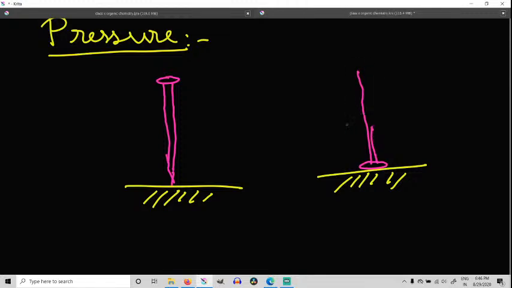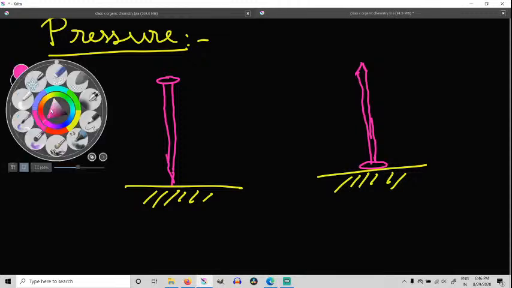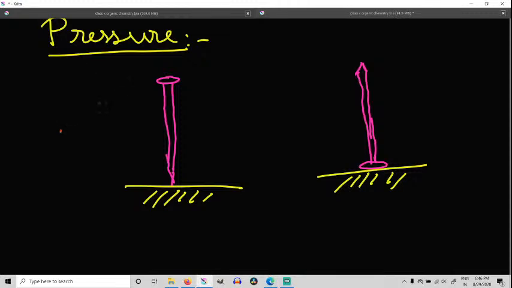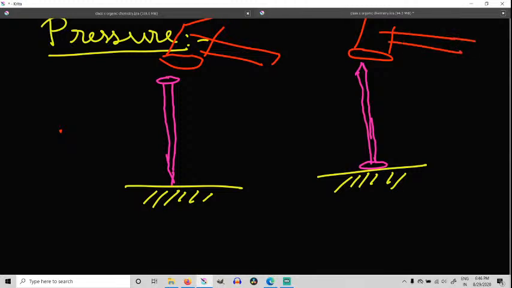Oops, I'm so sorry. My hands are not being able to draw. I'll draw it from top to bottom, then it goes well. So this time I keep the nail like this. The pointed end is up, and I hammer in both the cases, which means I apply a force. Let's see what happens. Both the cases I hammer it. Will the nail go into the board in both the cases?